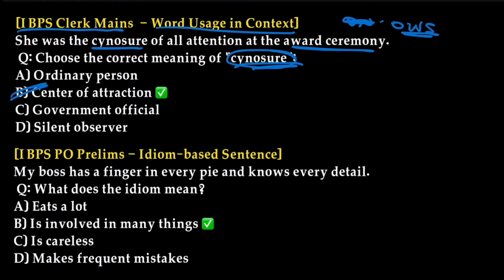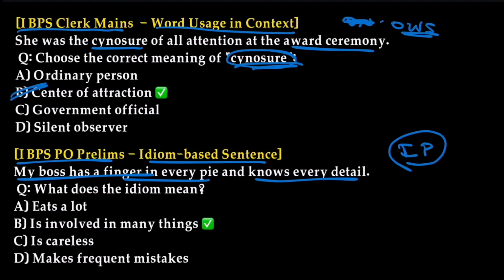Next, IBPS PO Prelims, idiom based sentence. My boss has a finger in every pie and knows every detail. In today's idioms and phrases we have covered this. Finger in every pie means to be involved in many things. Pie 1, pie 2, pie 3. Keeping a finger everywhere, being involved in every task or activity, is keeping a finger in every pie.